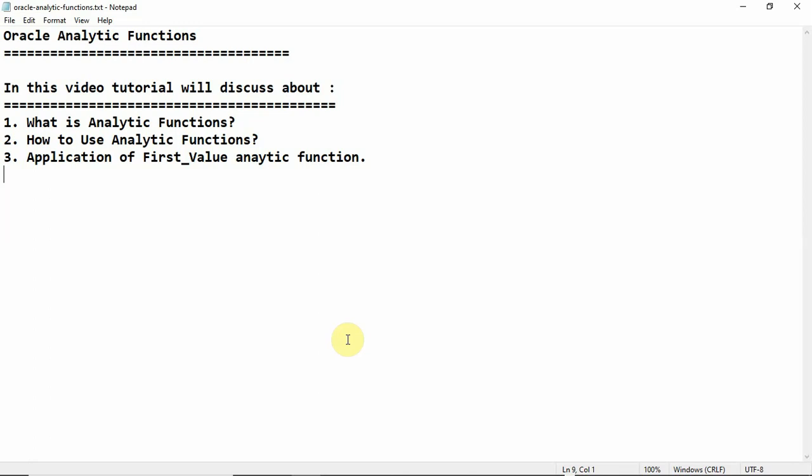I am repeating it: analytic functions do not group the result set. They return the group value multiple times, with each record.